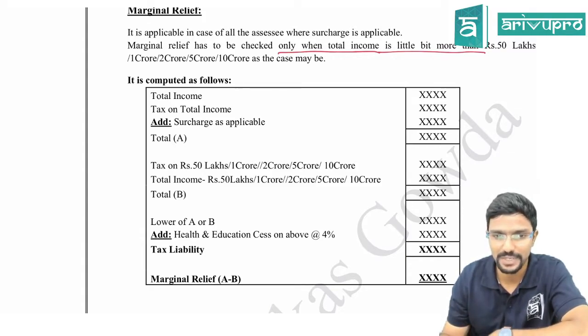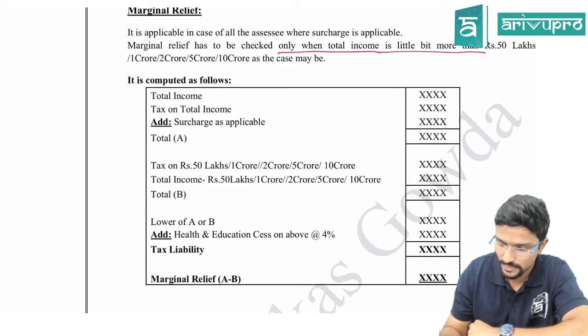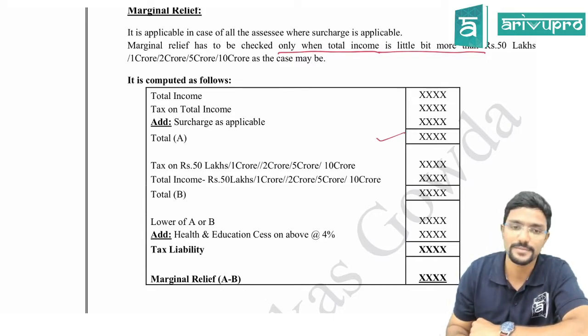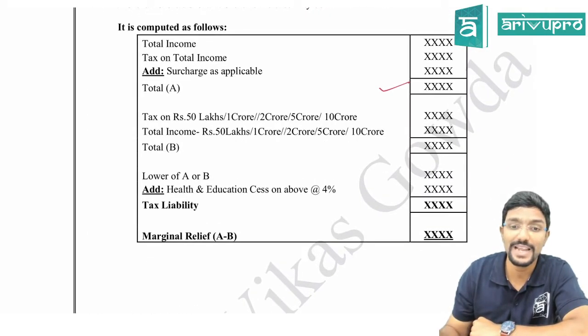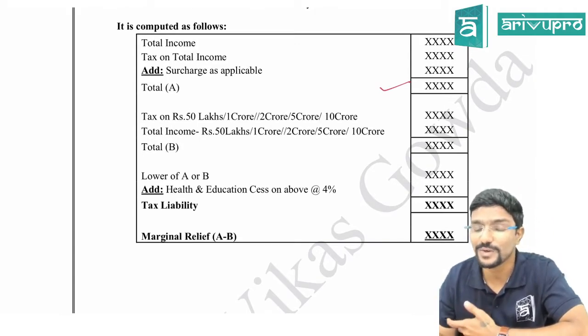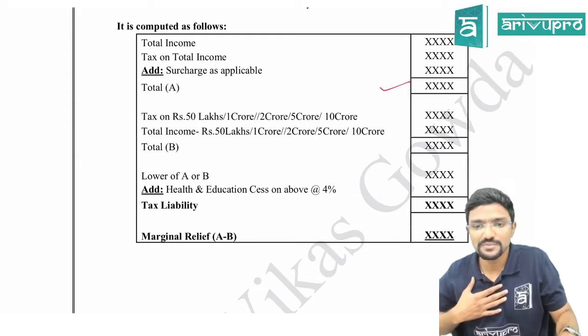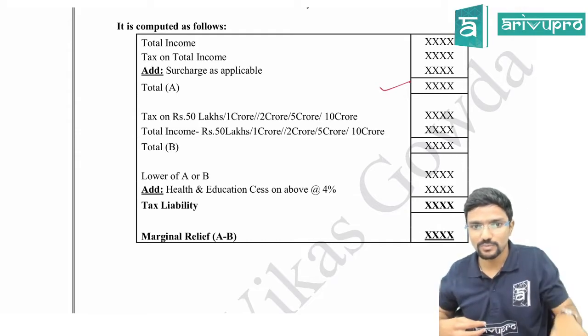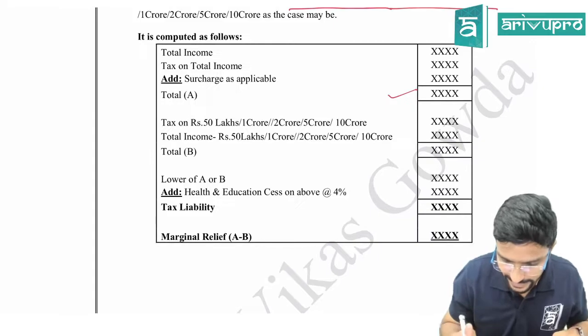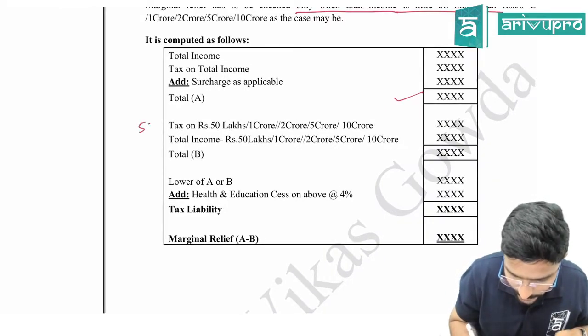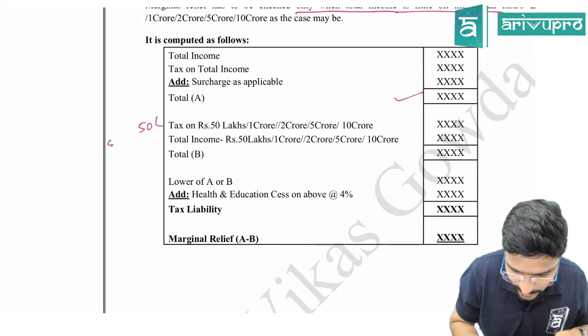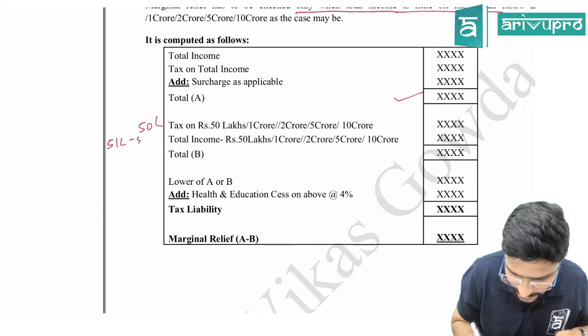Keep this total aside. Next, tax on 50 lakh or 1 crore or 2 crore, 5 crore, 10 crore, that is, up to the limit. Assume my income is 51 lakh. In this case, you have to calculate tax on 50 lakh. Next step, 51 lakh minus 50 lakh.